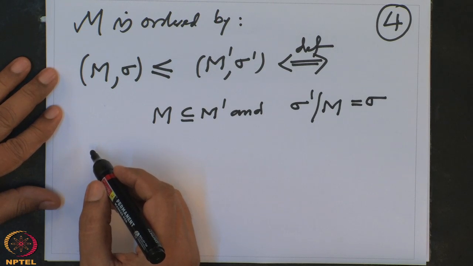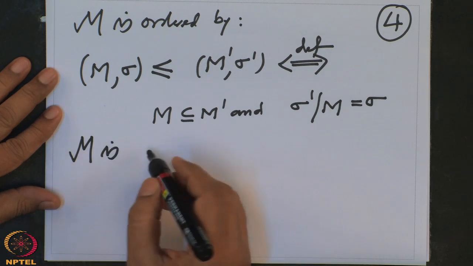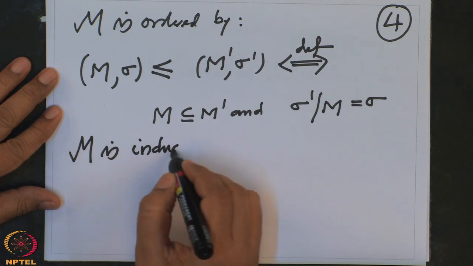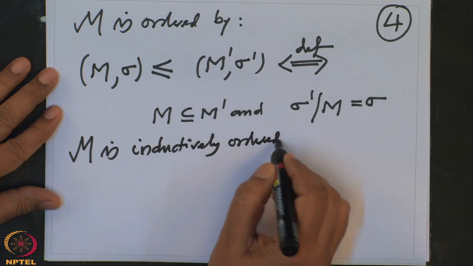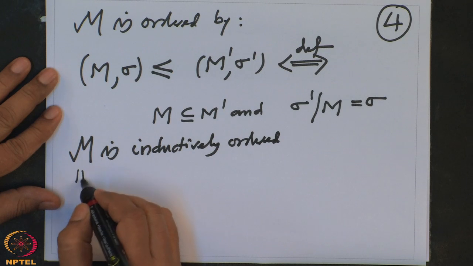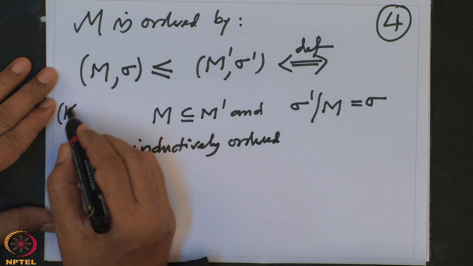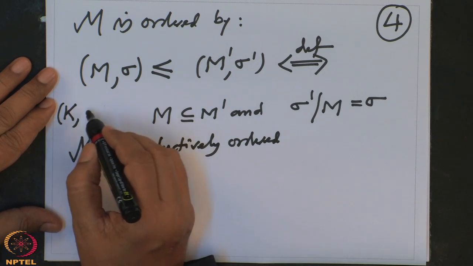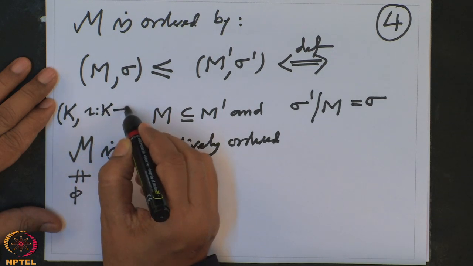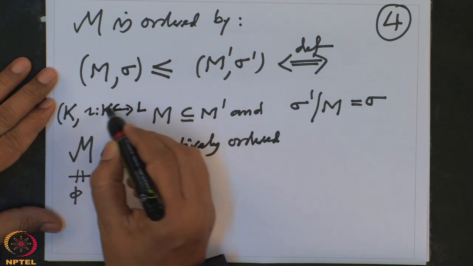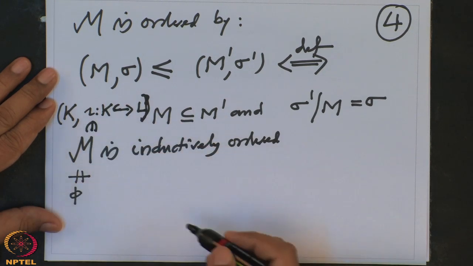With this, we need to check now that M is inductively ordered. First of all, this M is non-empty, because there is a natural inclusion iota from K to L, since L is given to be an extension of K. So the pair (K, iota) belongs to M.